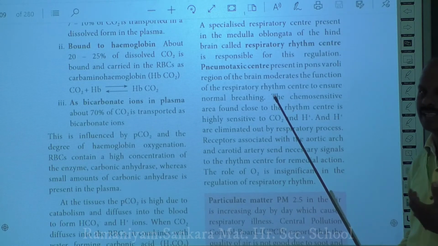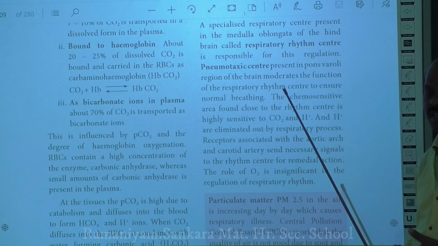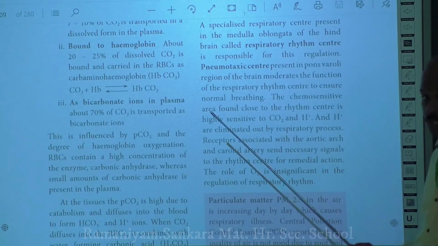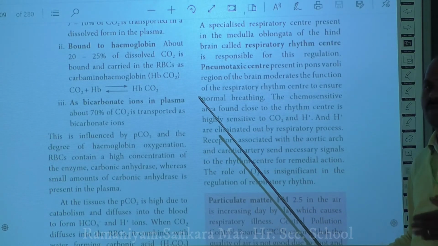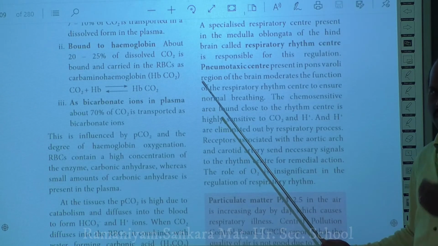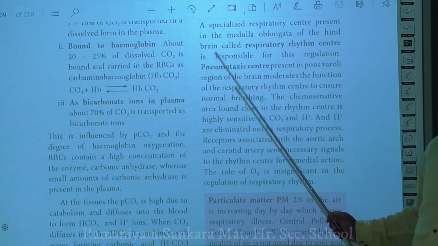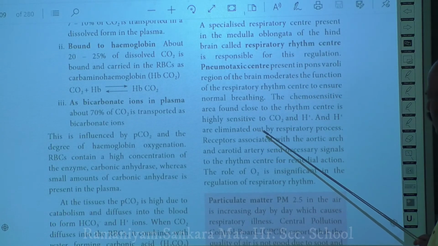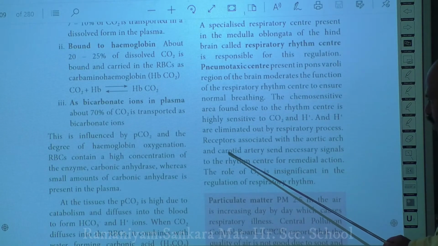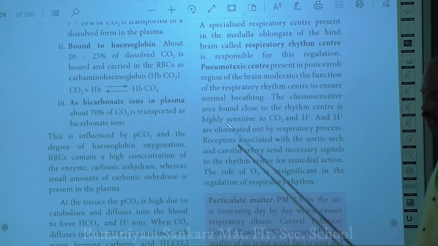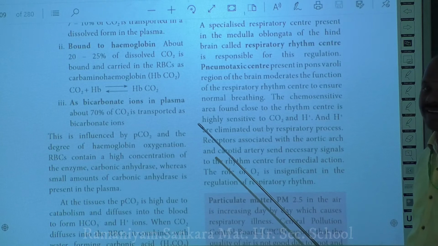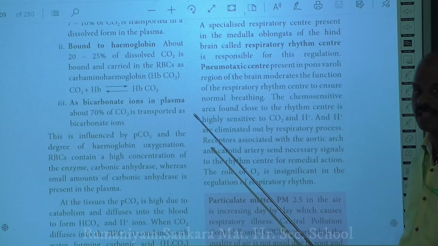So, it increases the breathing rate, or it increases the inspiration and the expiration. As a result, more CO2 which is present in your blood will be released from the blood into the external atmosphere. In this way, the respiratory rhythm center as well as the receptors present in the carotid and the aortic arch, or the aortic artery, will regulate the excess amount of carbon dioxide in the blood.